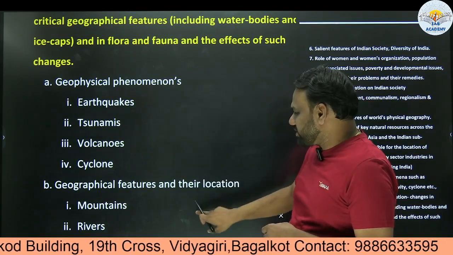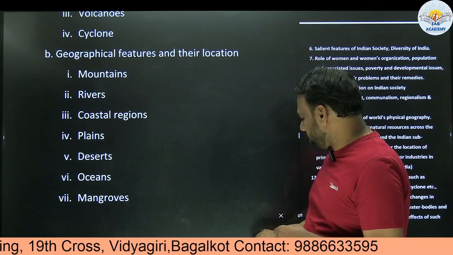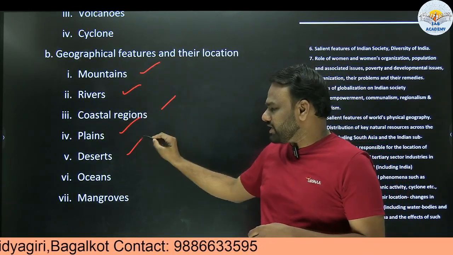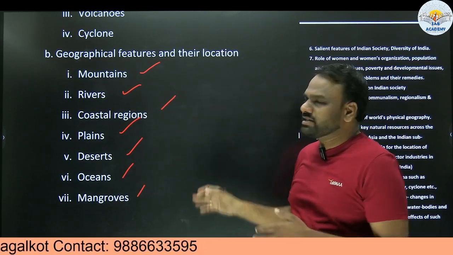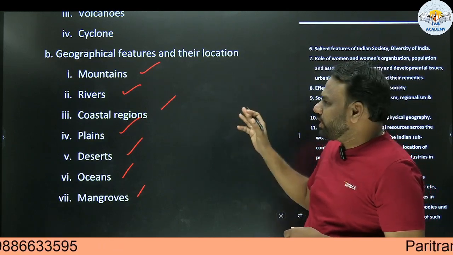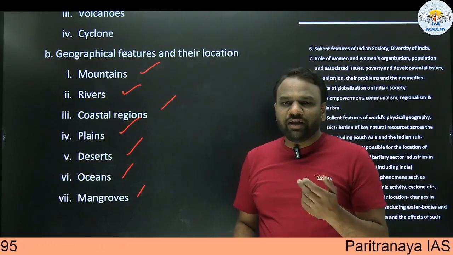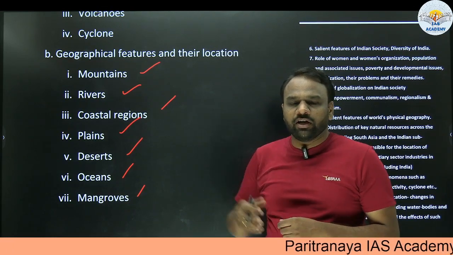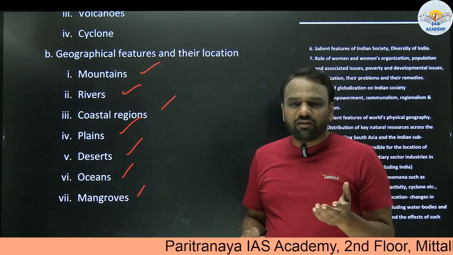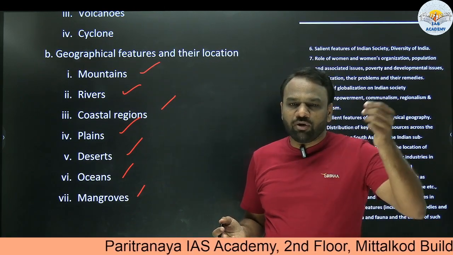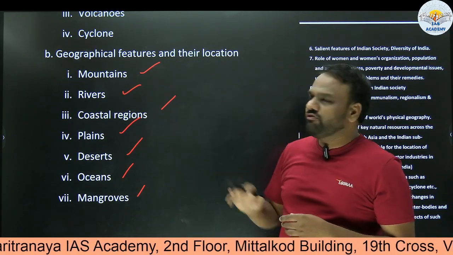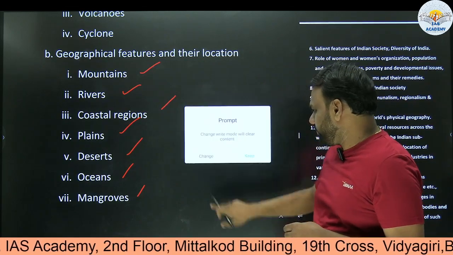Next, geographical features. What are the important geographical features? When I say geographical features, it may be mountains, rivers, coastal regions, plains, deserts, oceans, mangroves. All these are examples of various geographical features and their location. So when we say location, we need to understand, for example, where is the Western Ghats located? It is spread across 6 states, starting from Goa to Tamil Nadu. If I take the Ganga river system, across how many states has it spread? From Uttarakhand to West Bengal. So this is the information we are supposed to know when it comes to physical features.